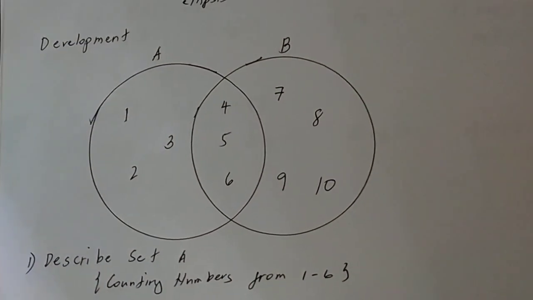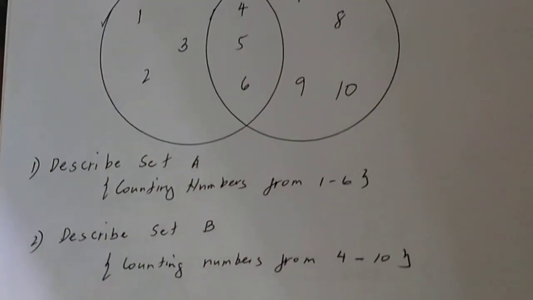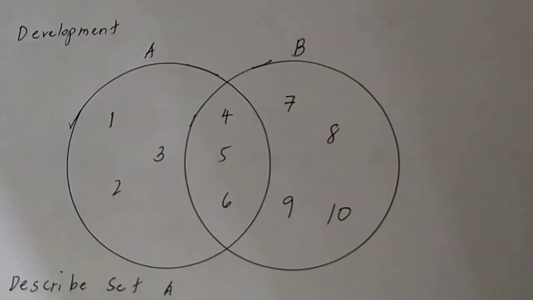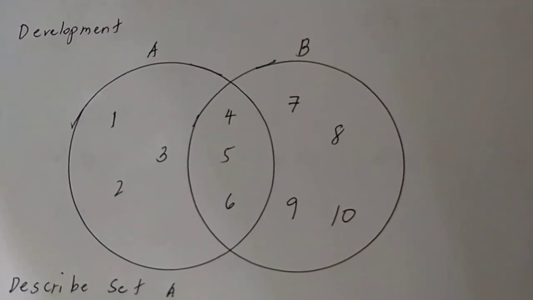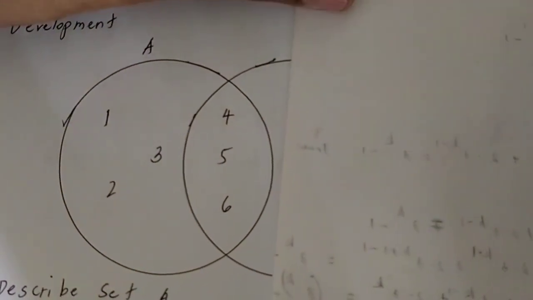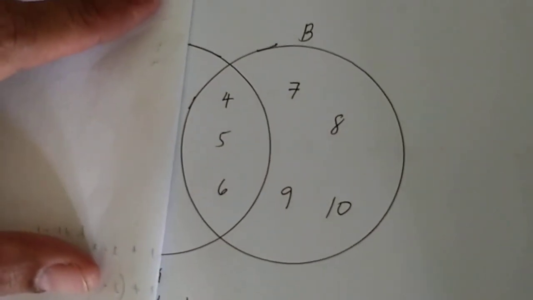When we say union, we combine the elements of set A and set B without repeating the possible element. So, because in set A, if you will notice, we have 4, 5, 6. And set B, 4, 5, 6 also are included. We will not repeat it.